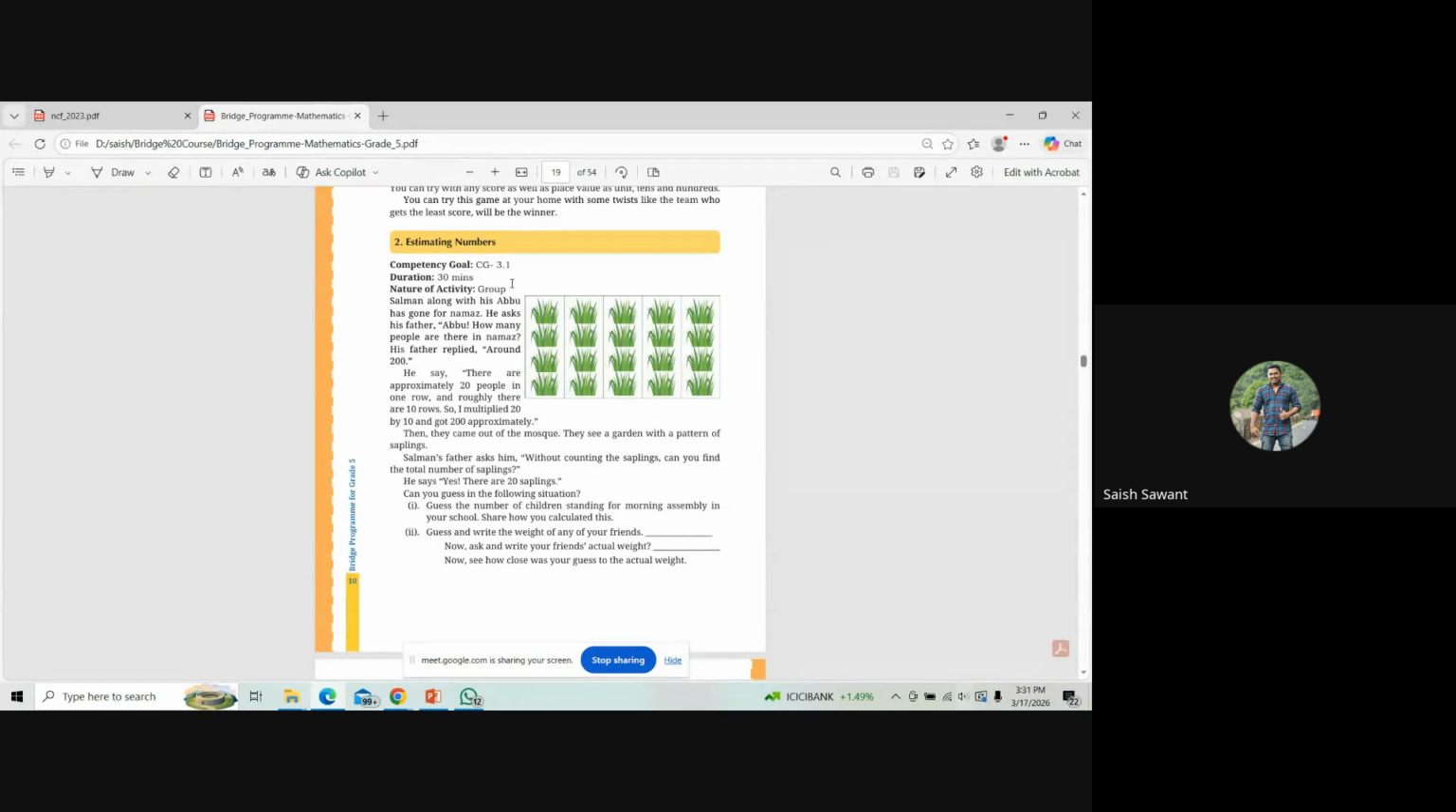They see a garden with patterns of saplings. Salman's father asked him, without counting the saplings, can you find the total number of saplings? He says, yes, there are 20 saplings. So these 20 saplings are shown over here.